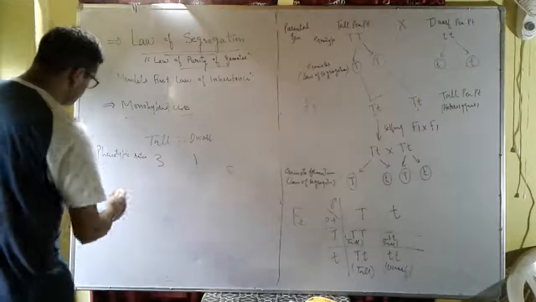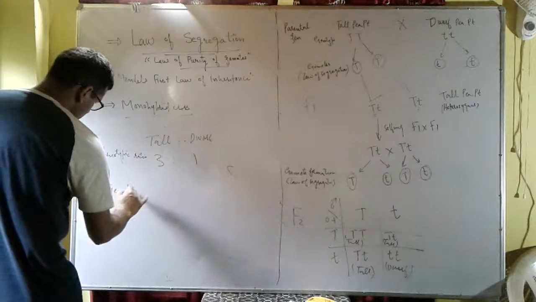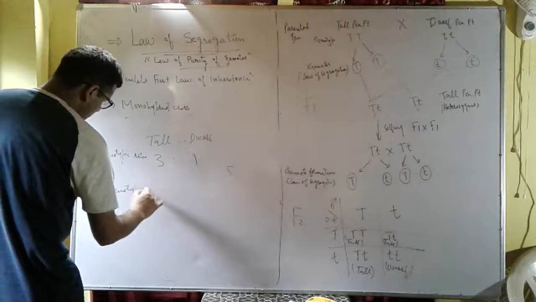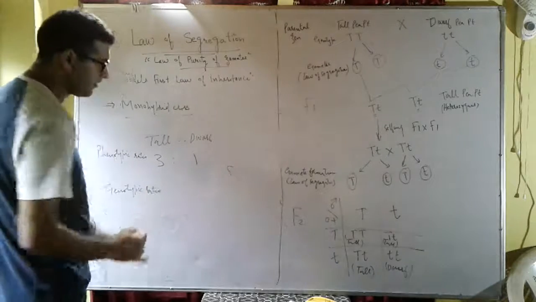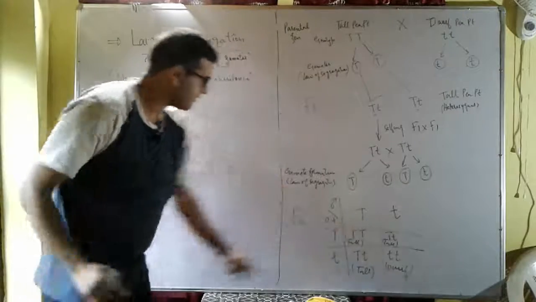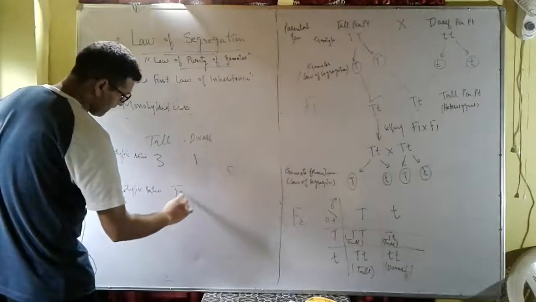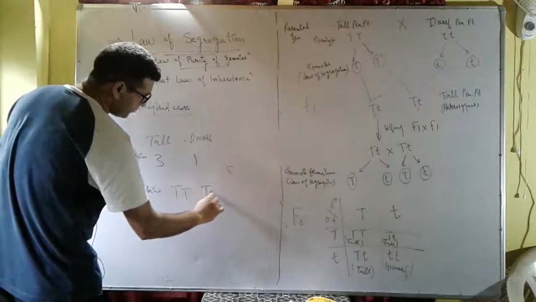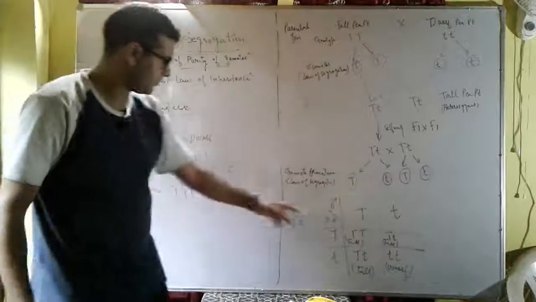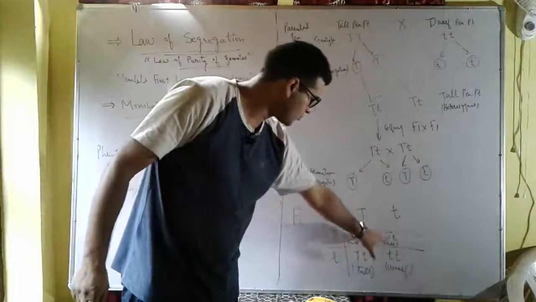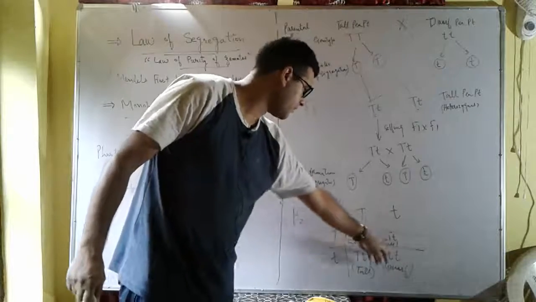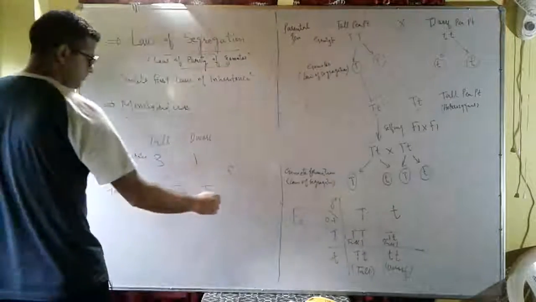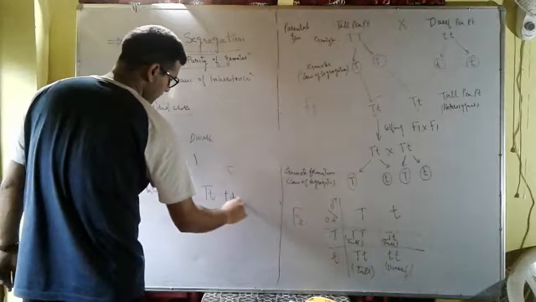Now the genotypic ratio. We have capital T capital T, then capital T small t, and small t small t. There is 1 capital T capital T individual.